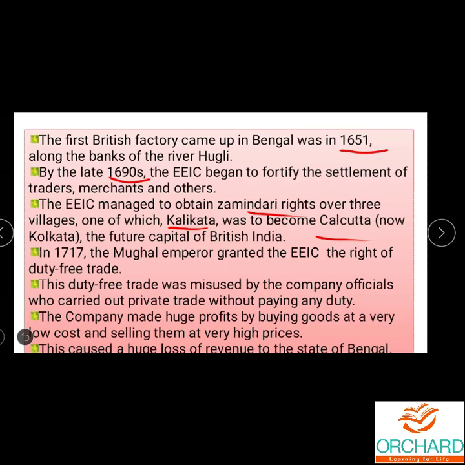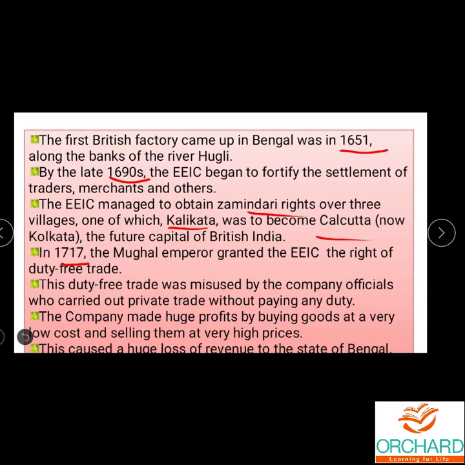So in 1717, the Mughal emperor granted the EEIC the right of duty-free trade. Duty-free trade means they can trade, but they need not pay any taxes. So the Mughal emperor granted permission for the Britishers to trade without paying any taxes.